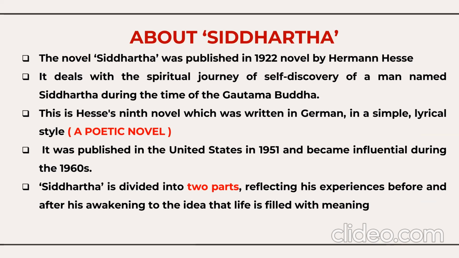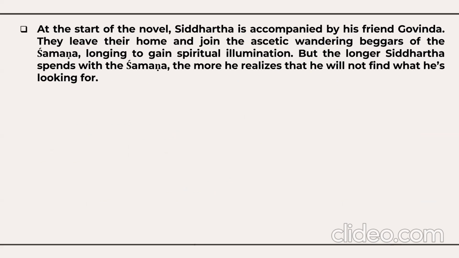It was published in the USA in 1951 and became influential during the 1960s. Siddhartha is divided into 2 parts, reflecting his experiences before and after his awakening to the idea that life is filled with meaning. So how does the novella start? At the start of the novel, Siddhartha is accompanied by his friend Govinda.